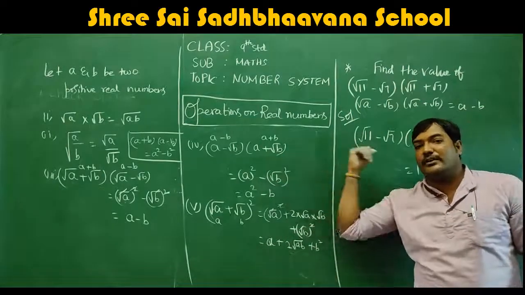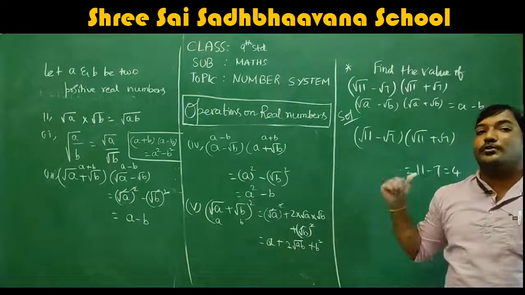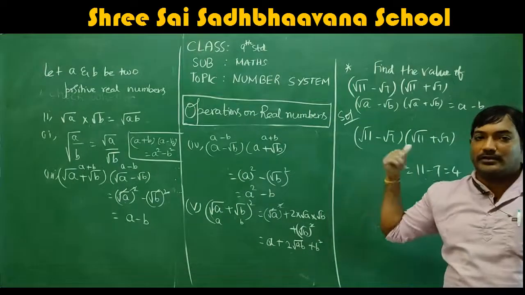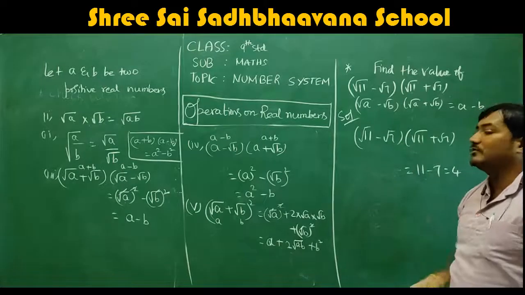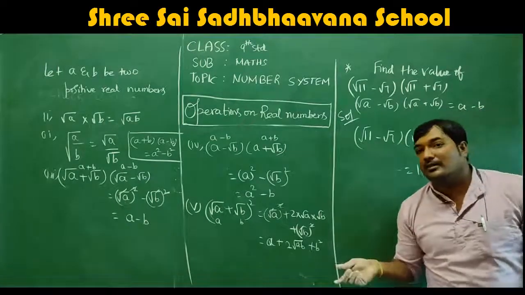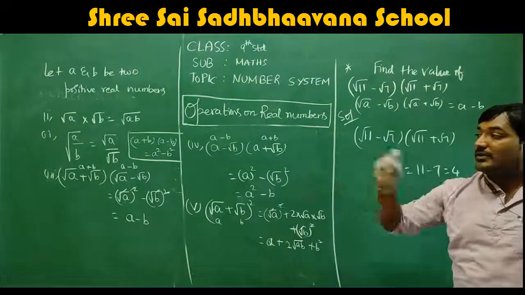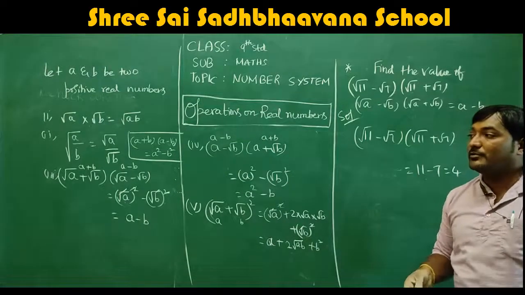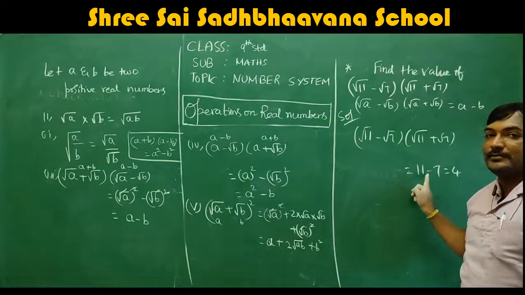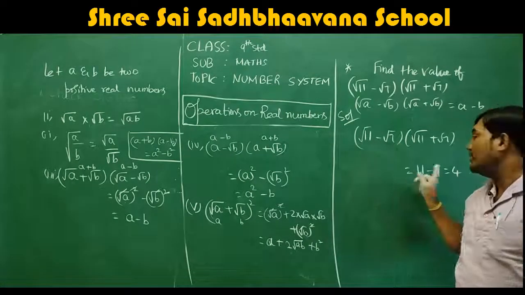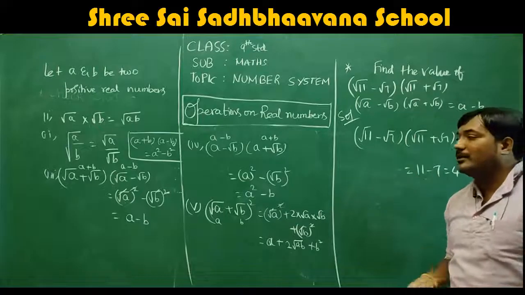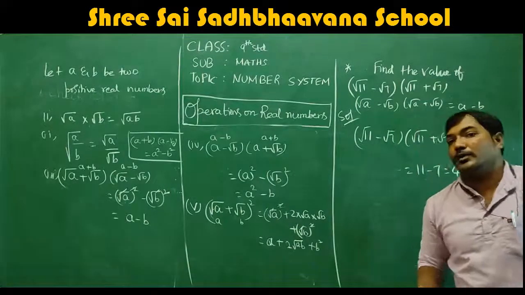Which identity can make that sum easy to do? So (root a minus root b) into (root a plus root b) can be taken out there. That's the reason. What is the answer? (Root a plus root b) into (root a minus root b) is a minus b. So definitely a is 11 and b is 7, so 11 minus 7 is 4. It's very simple. We are applying the identity.